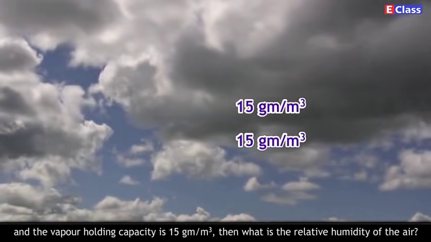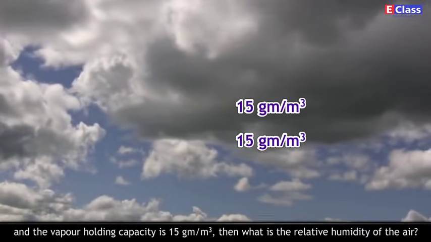If the absolute humidity of the air is 15 gram per meter cube and the vapor holding capacity is 15 gram per meter cube, then what is the relative humidity of the air? Answer: given absolute humidity is equal to 15 gram per cubic meter.